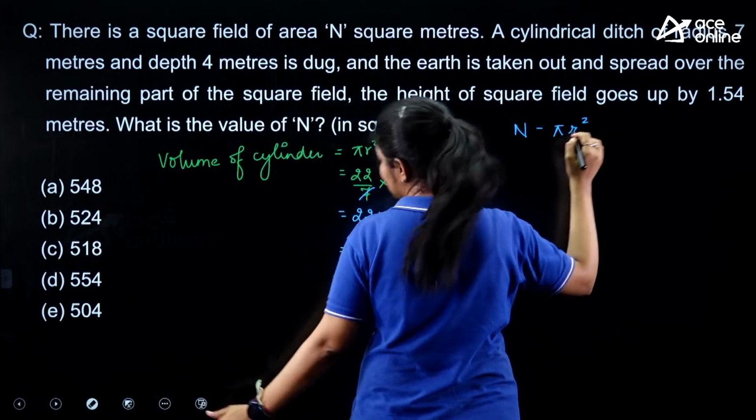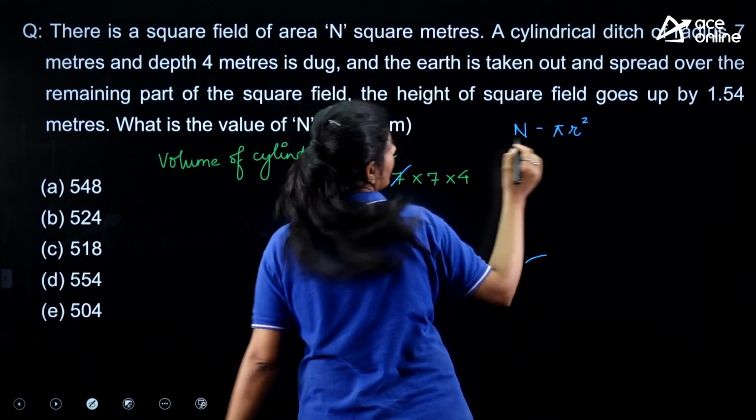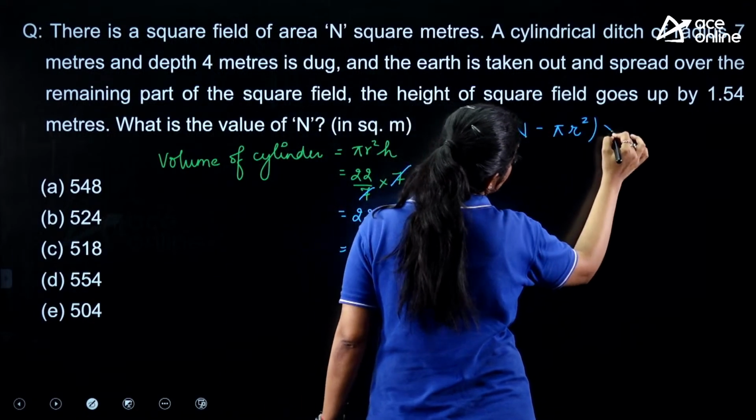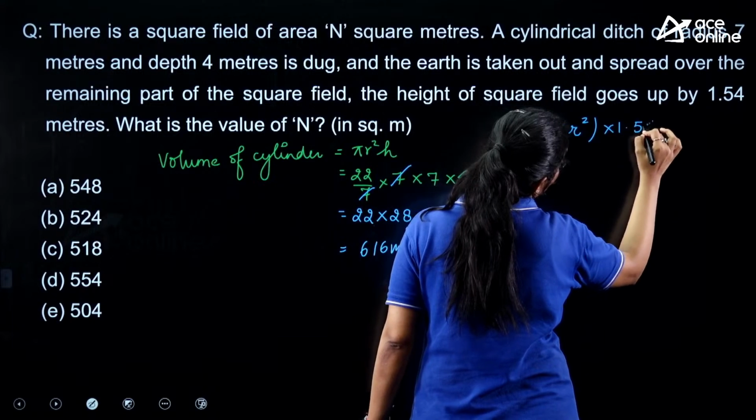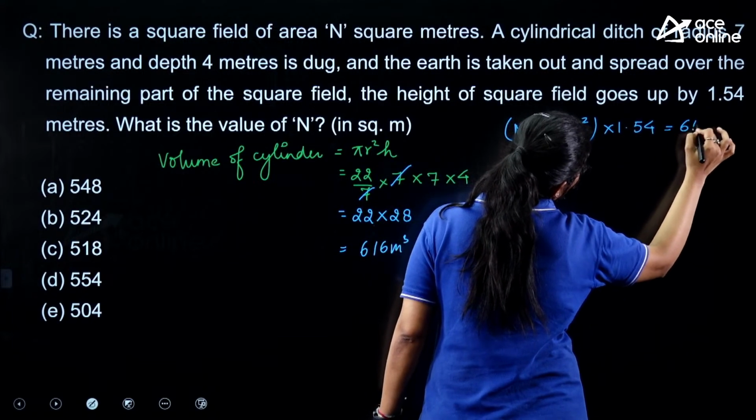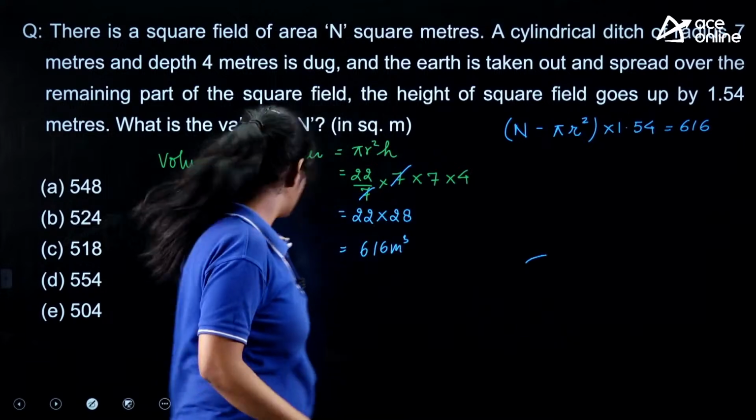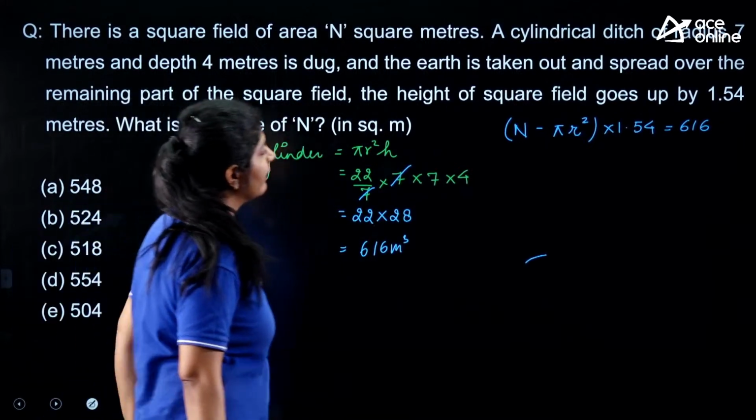Because of this I am getting a height of 1.54, multiplied by it, and it is equal to the total volume. This is all I need to solve and I'll get my answer.